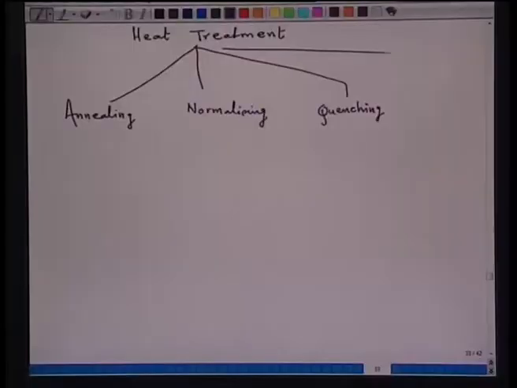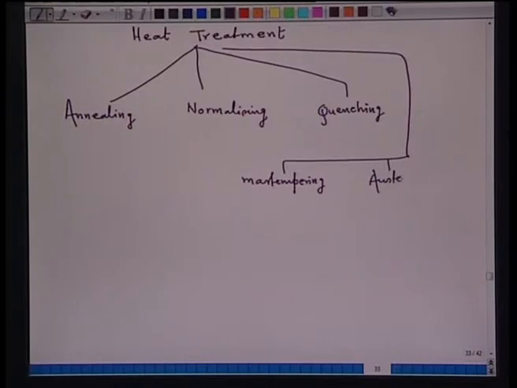In between this, you can have several modified practices for heat treatment. For example, one is Mar tempering. Then Aus tempering, because you want to get the phase bainite to make use of the properties of the bainite, for which Aus tempering is done.